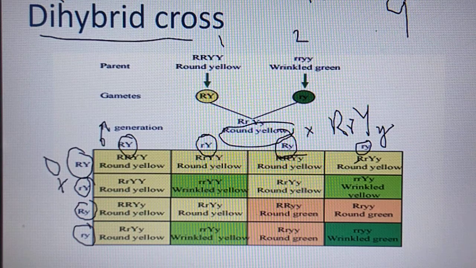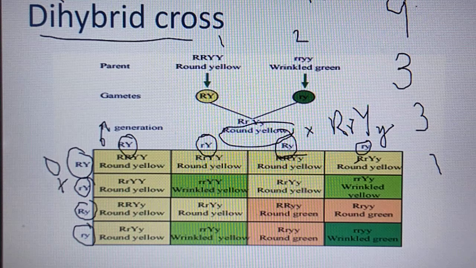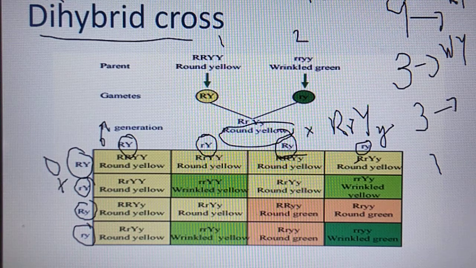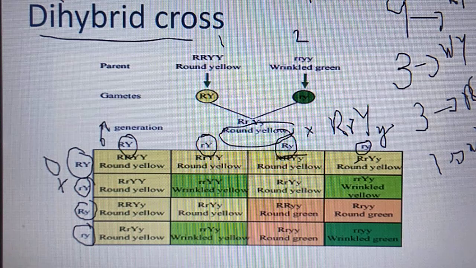Out of these 16, 9 are round yellow, 3 wrinkled yellow, 3 round green, and 1 wrinkled green.